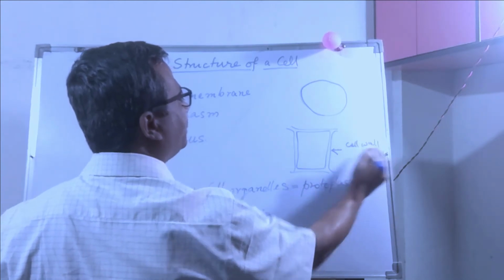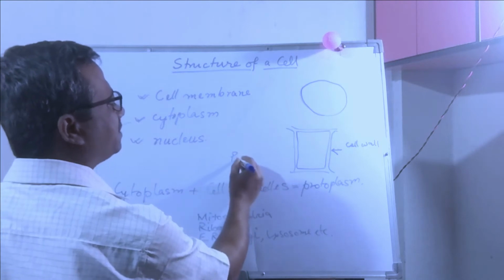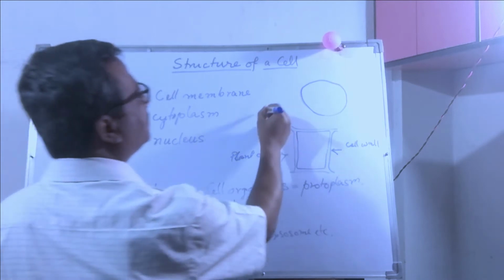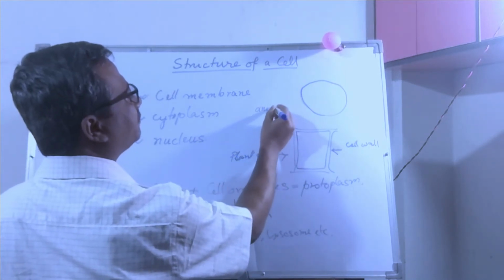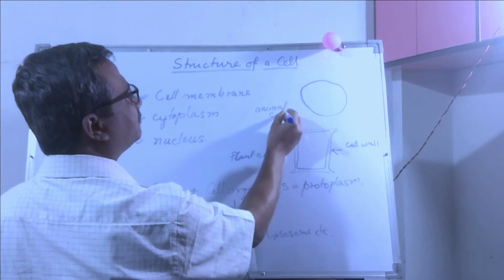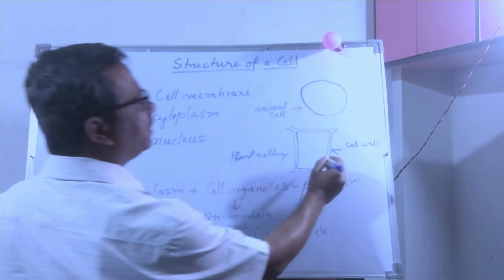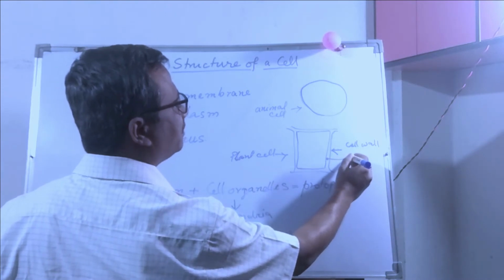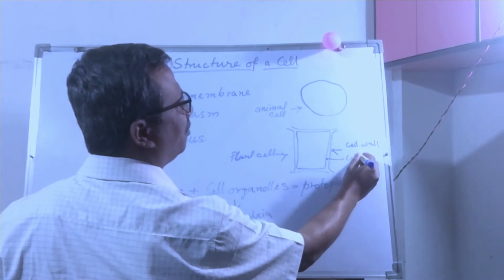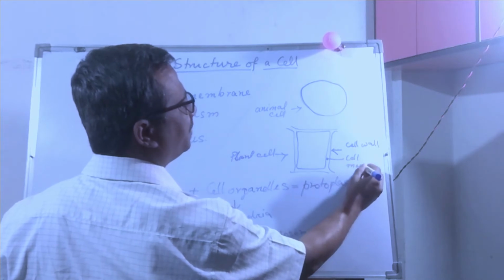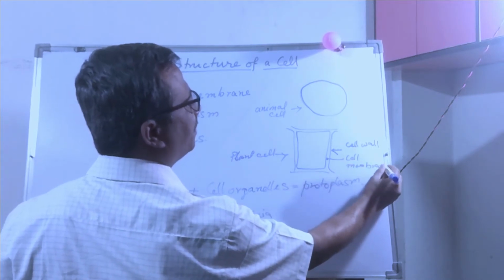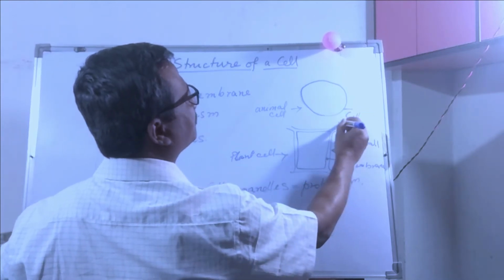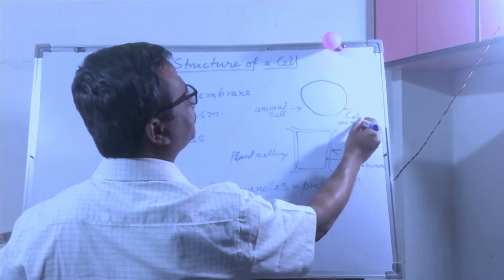It is present in only plant cells. This inside membrane is known as cell membrane or plasma membrane. This is cell membrane.